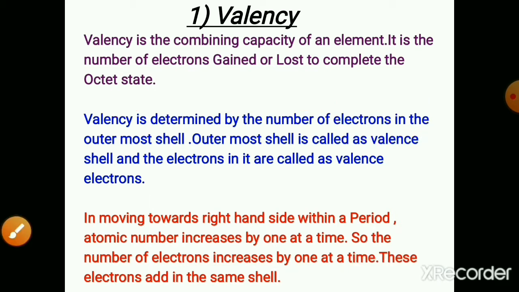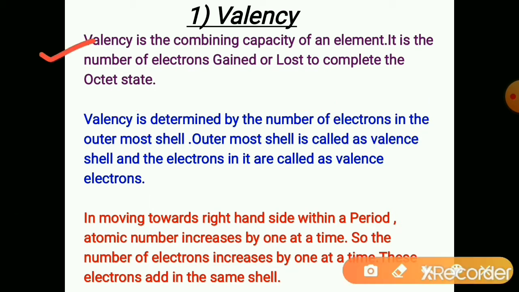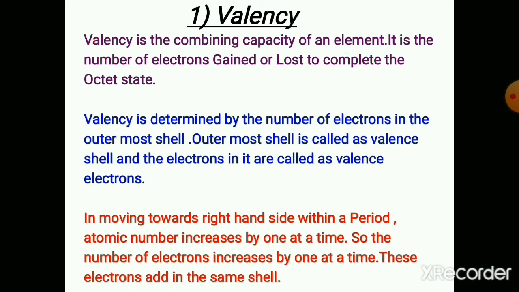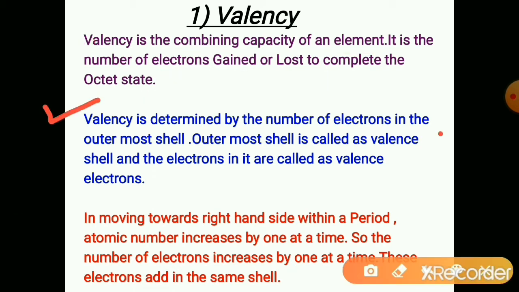So valency is the combining capacity of an element, the number of electrons gained or lost to complete the octet state. Valency is determined by the number of electrons in the outermost shell. We have just studied that in sodium, one electron is there, so it loses one electron.